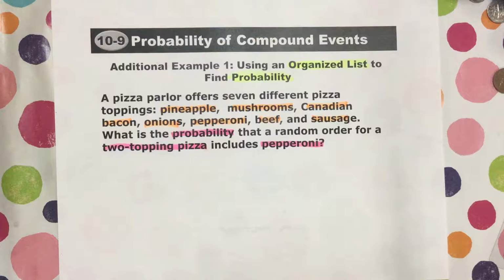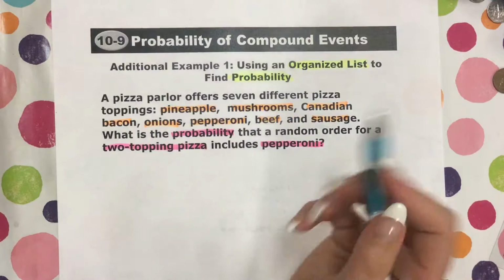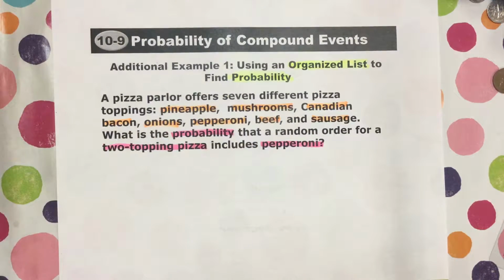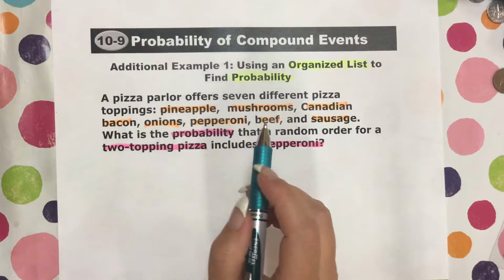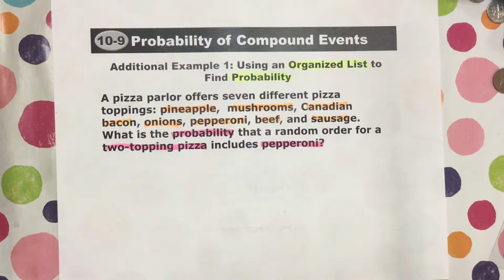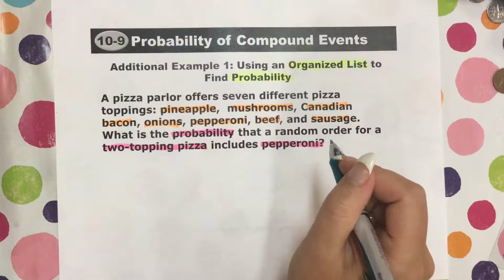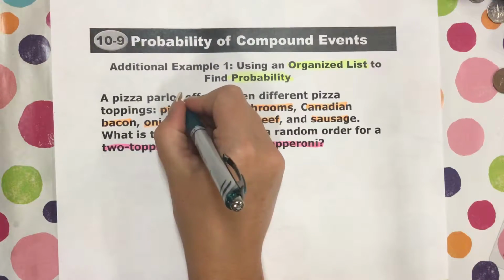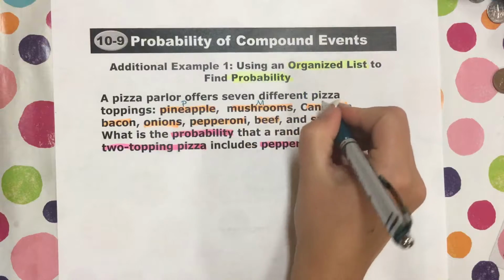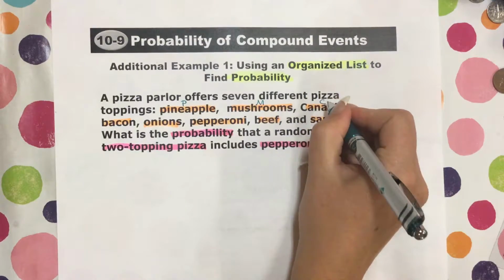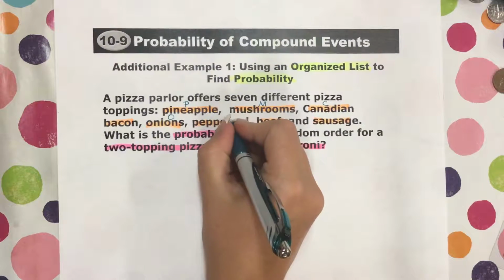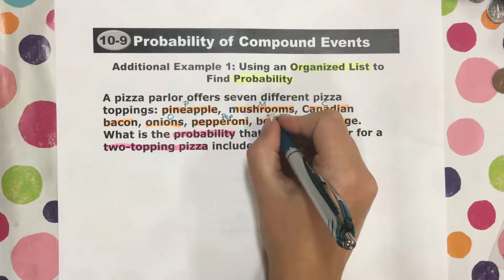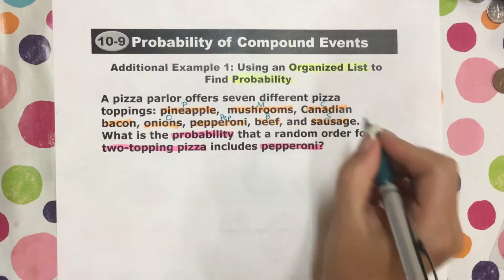Okay, there's a lot going on here. But first we have to make an organized list. So we're going to start with the first item, which would be pineapple. Now we need to define these variables. We'll call pineapple P, mushrooms M, Canadian bacon C, onions O, pepperoni we'll call Pep, B for beef, and S for sausage, okay?